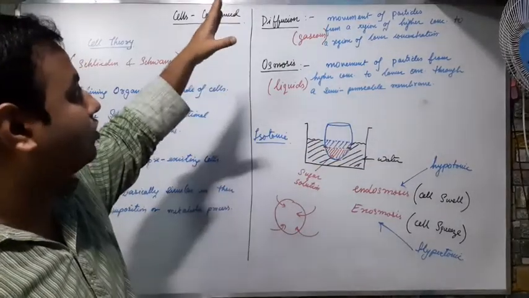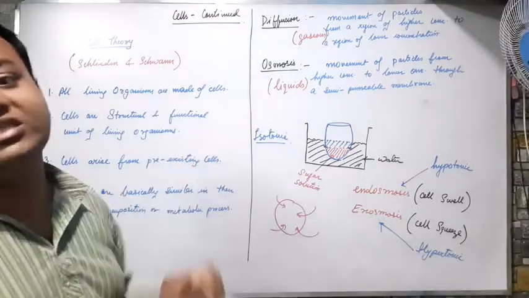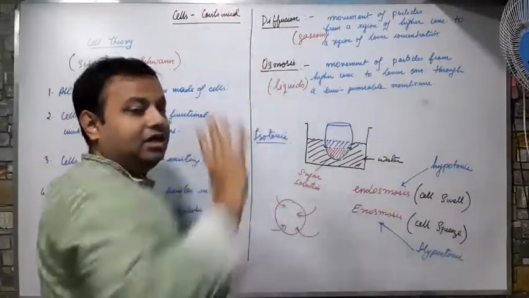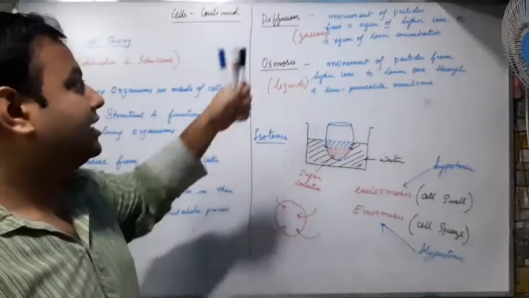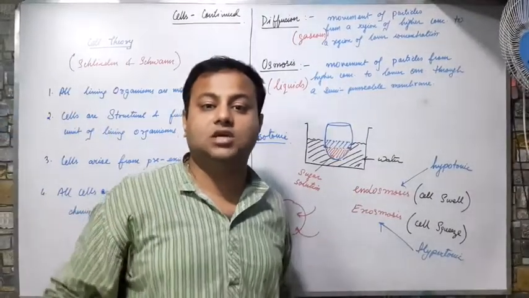So this is all about how the substances are getting inside or outside of a cell. The process is either known as diffusion or osmosis. The gaseous substances move through diffusion and the liquid substances move through osmosis. Now many of you will ask, sir, what about solid?